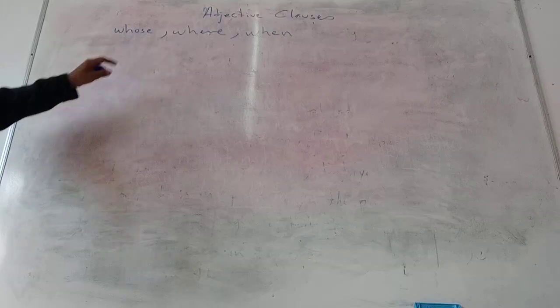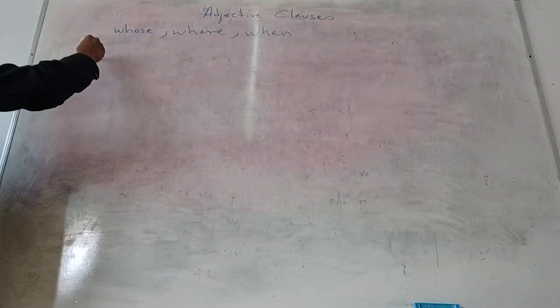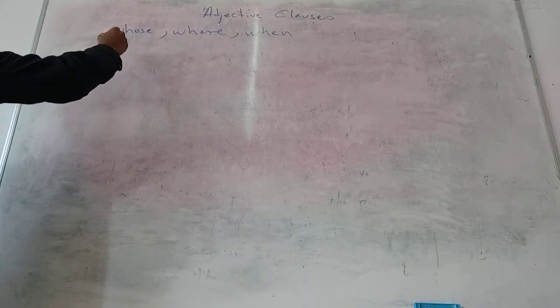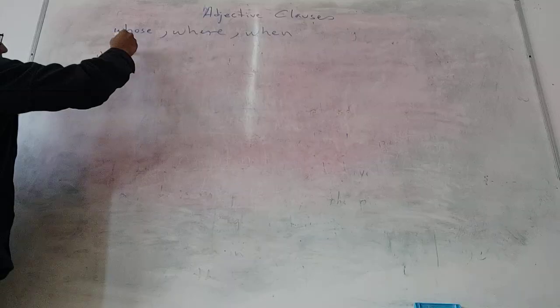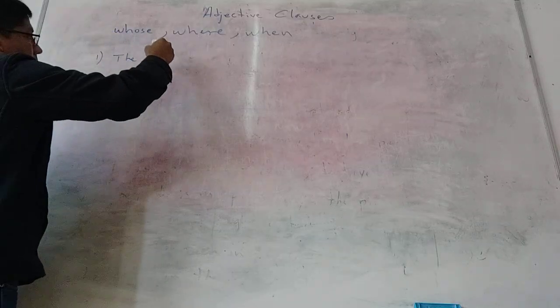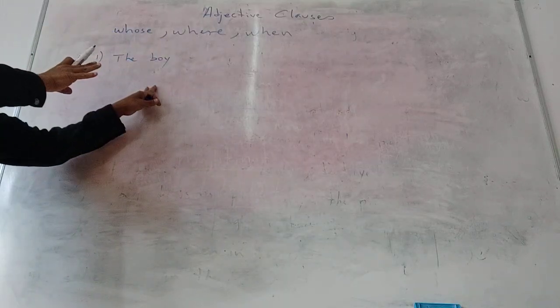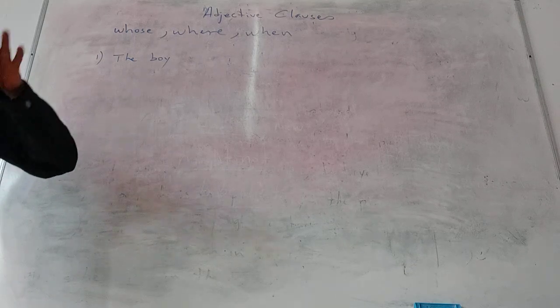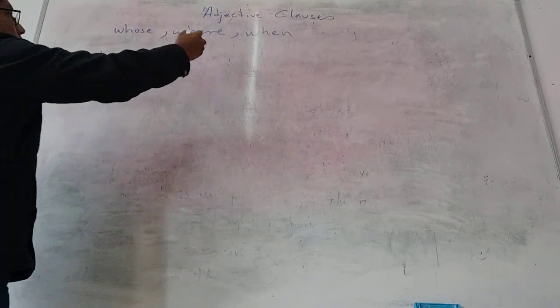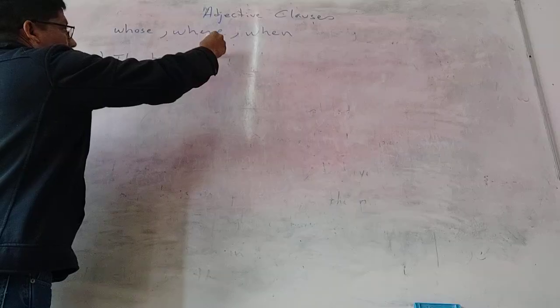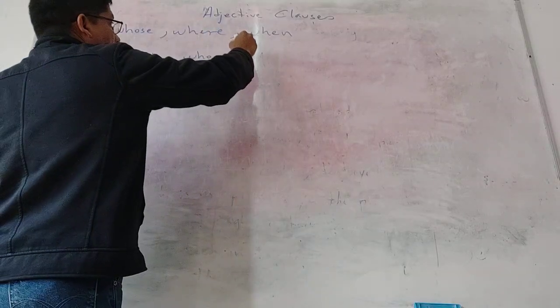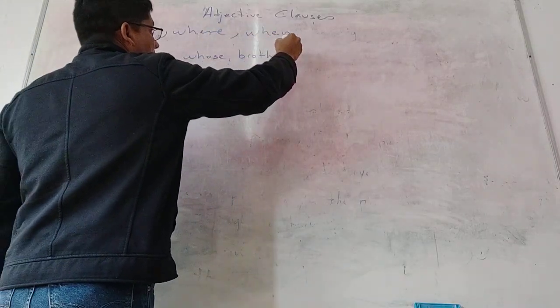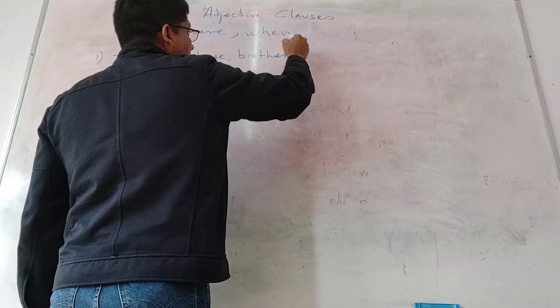For example, here, we say, number one, no commas. The boy is not specified, which boy, so my extra information is not going to be between commas. Say the boy whose brother crashed.